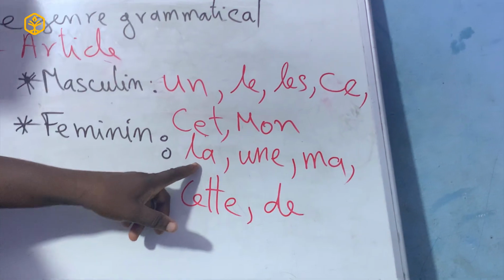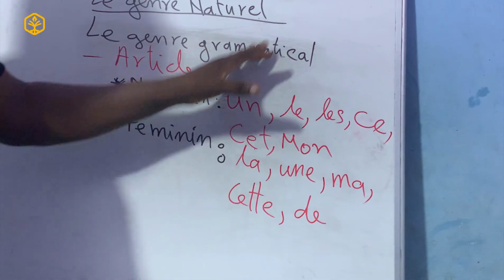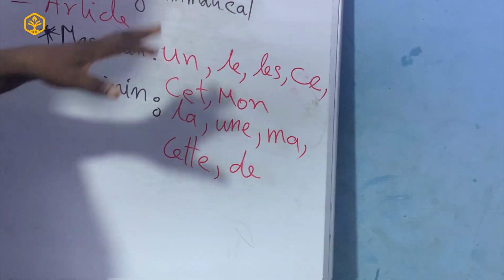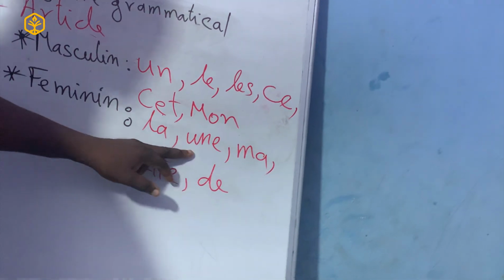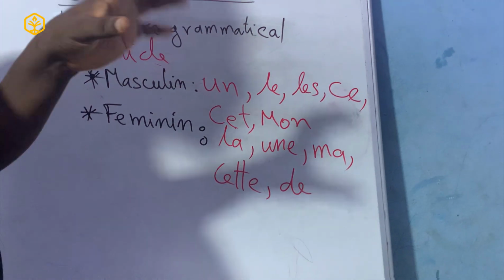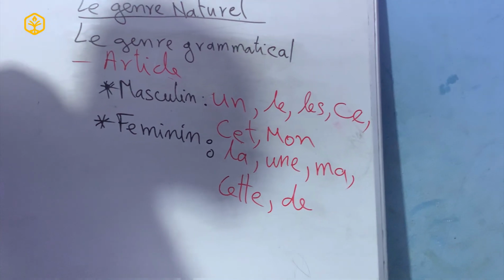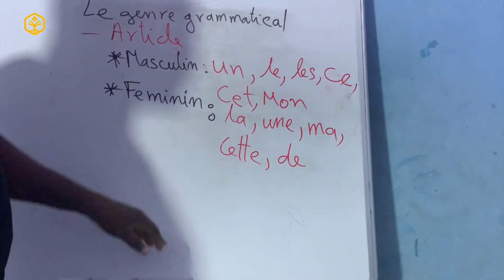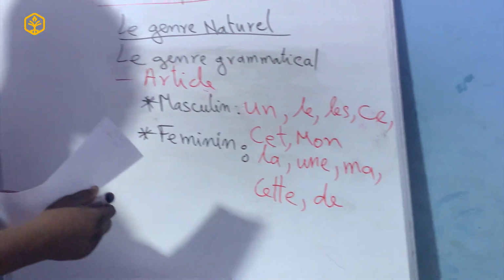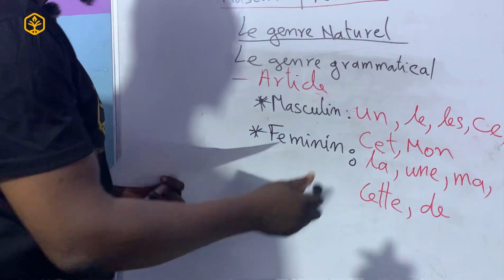So whenever you see la, it is the opposite of le. We'll have different courses on articles, what exactly they are and how to use them. But this course is straight to the point, what we are interested in. So la, une, ma, cette, de are there to indicate to you that we are dealing with some feminine. So we can take some examples for each one of these cases.